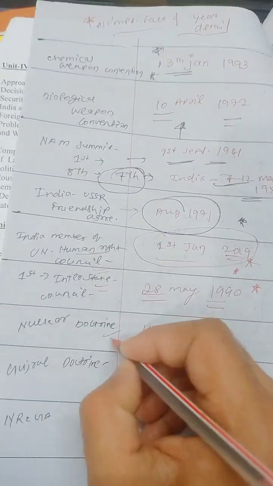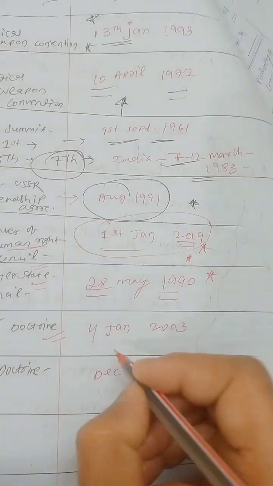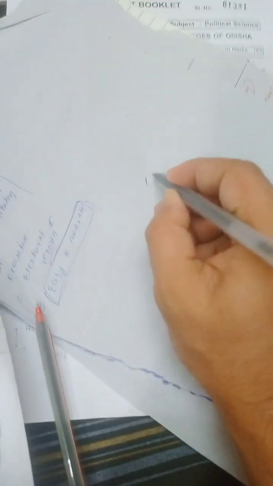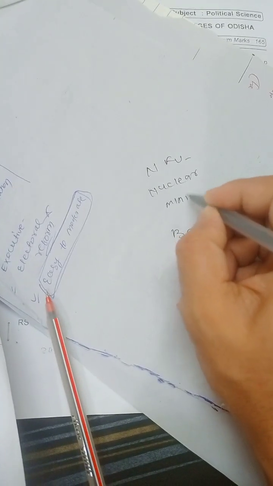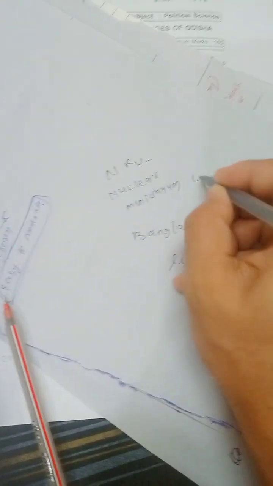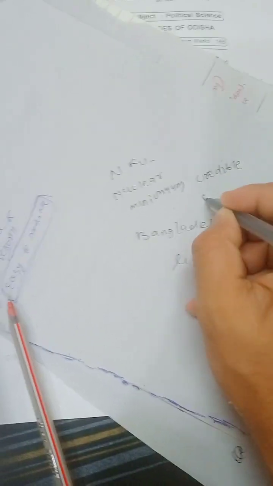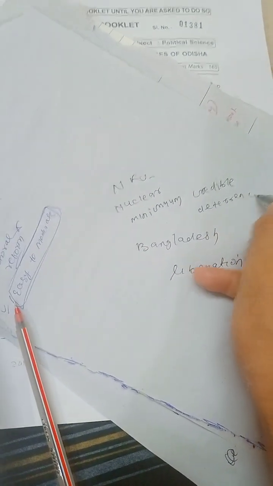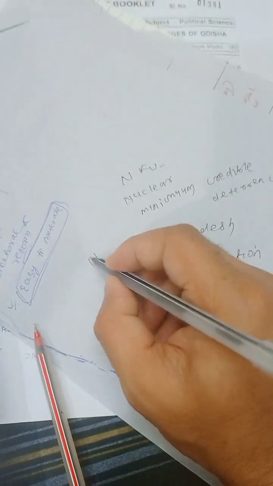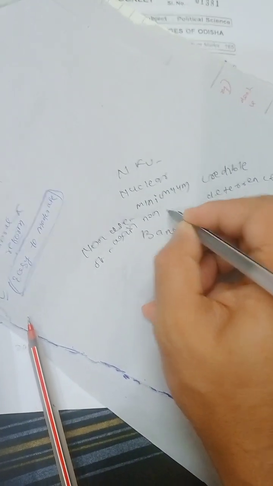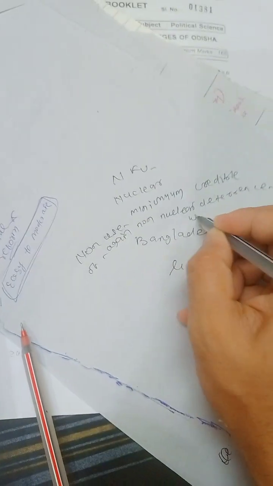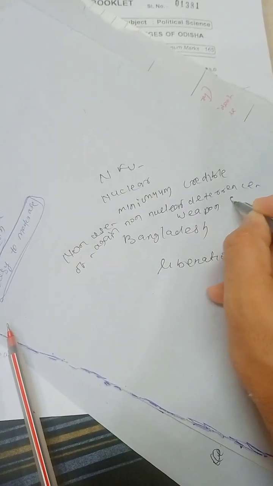Then the nuclear doctrine. The nuclear doctrine was established on 4 January 2003, and you know the nuclear doctrine principles: the no first use policy, minimum credible nuclear deterrence, and non-use of nuclear weapons against non-nuclear weapon states.